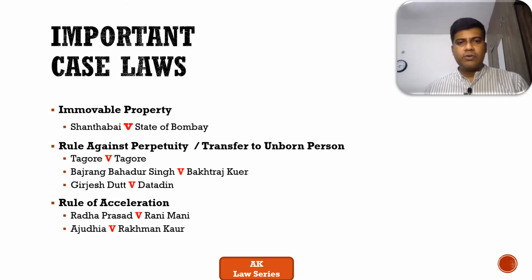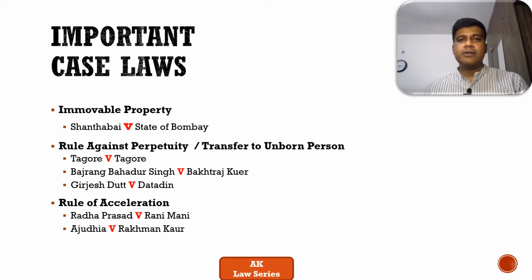Next is the rule against perpetuity. Tagore versus Tagore is one of the very important cases, which happened somewhere in the late 1800s, and that gave a perspective in terms of rule against perpetuity and also transfer to unborn persons. These are connected, section 13 and section 14.